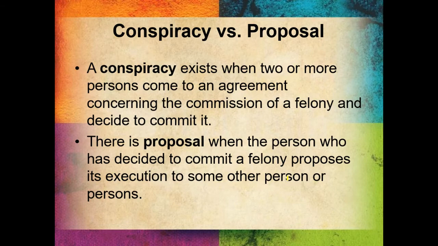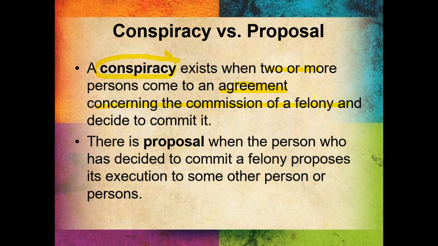Conspiracy and proposal. What do conspiracy and proposal mean? Conspiracy exists when two or more persons come to an agreement concerning the commission of a felony and decide to commit it. So, that is conspiracy. The keyword here is this: there are two or more persons, they come to an agreement concerning the commission of a felony. Okay, so that is conspiracy.